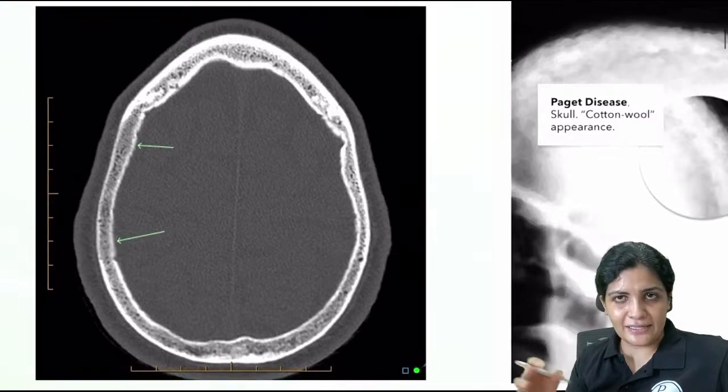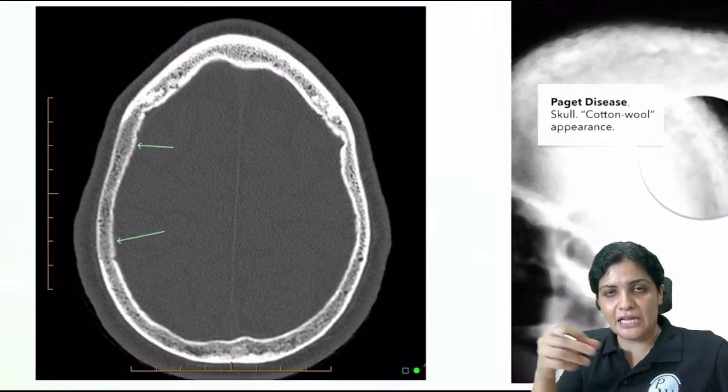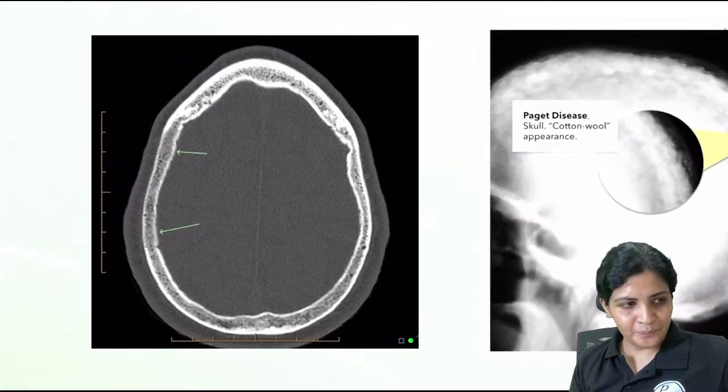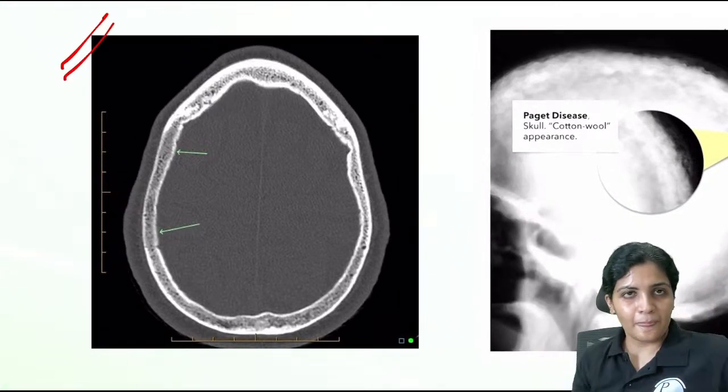So we have already dealt that there's a cotton wool appearance. Very good. Sometimes the answers will be visible in the exam also. What is this?